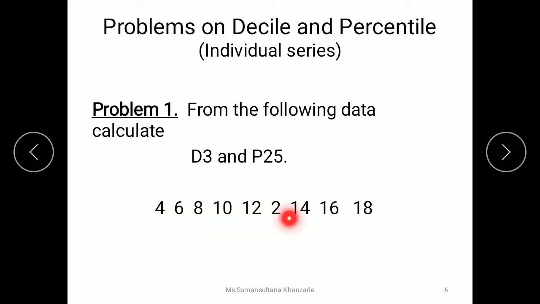So here you are given the individual series, individual observations. We need to arrange them into ascending order or descending order. Then we need to apply the formula, and finally we have to locate the decile and the percentile. So in this problem we are going to calculate D3 and P25.